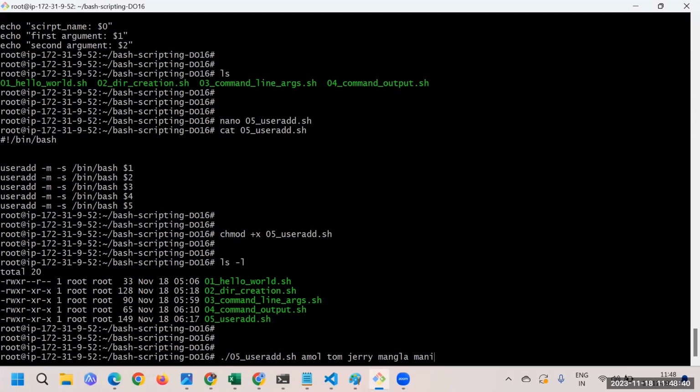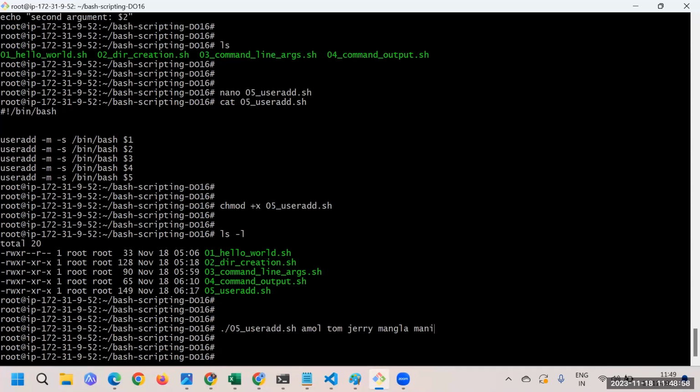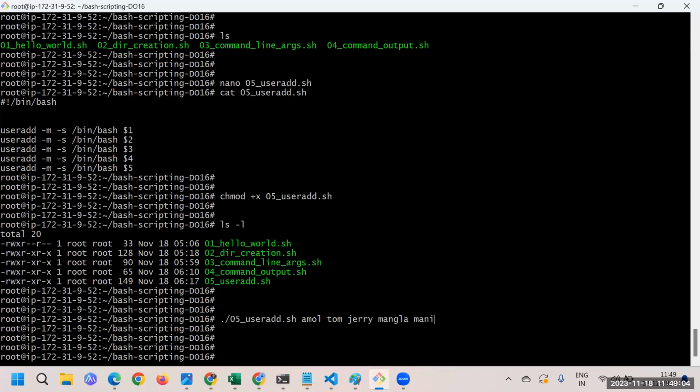So what I'm doing is I'm just executing this script, and these names will get filled up here. This is the first position, Tom is the second position, Jerry is the third position, like that. One by one, the values will get filled up over here. If I press enter here, you can see we're done with the execution of the script. Now I should have the users created with these names, Amol, Tom, Jerry, and all those. How can I confirm? I can directly check with cat /etc/passwd.